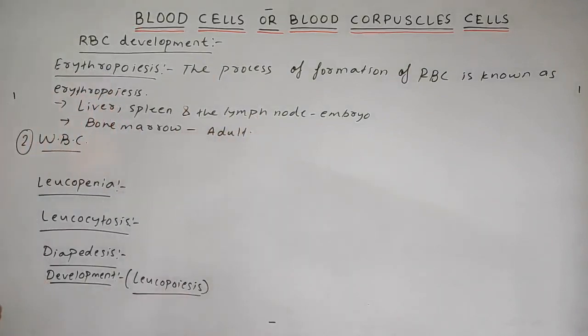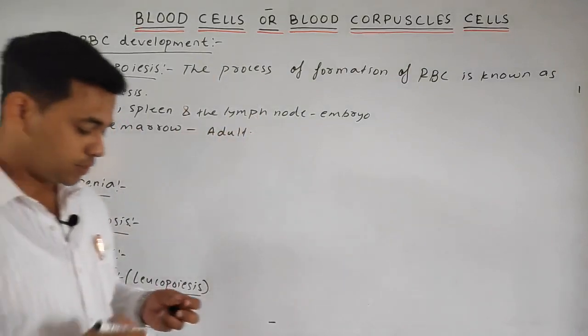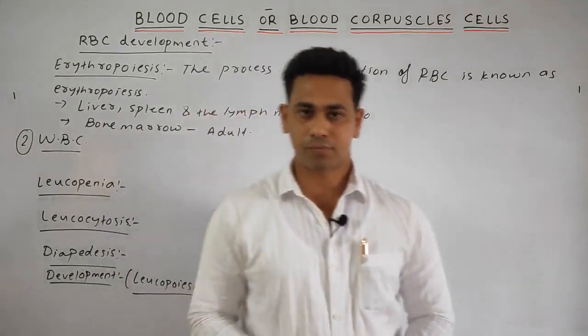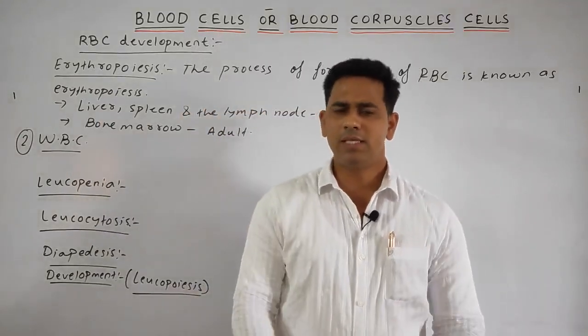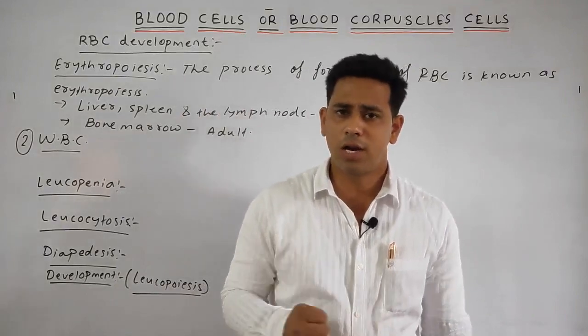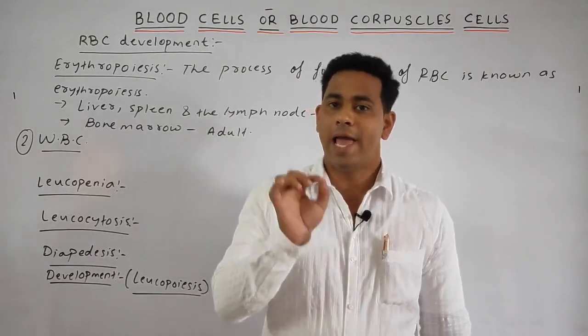Next, come to the WBC, or the white blood cells, or the leukocytes. These are generally large, colorless, nucleated and amoeboid cells.